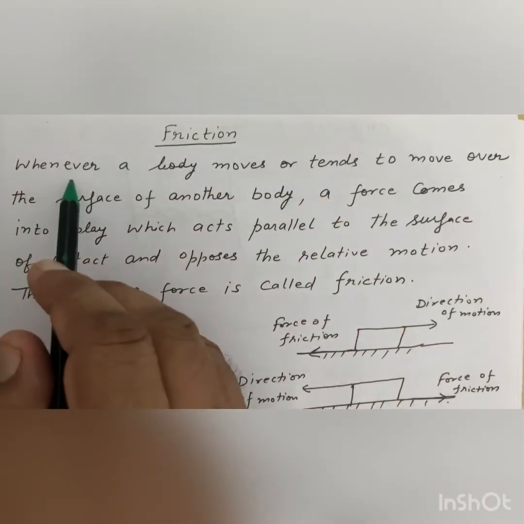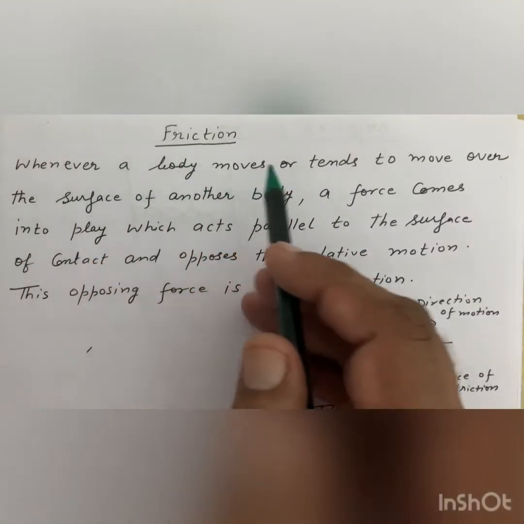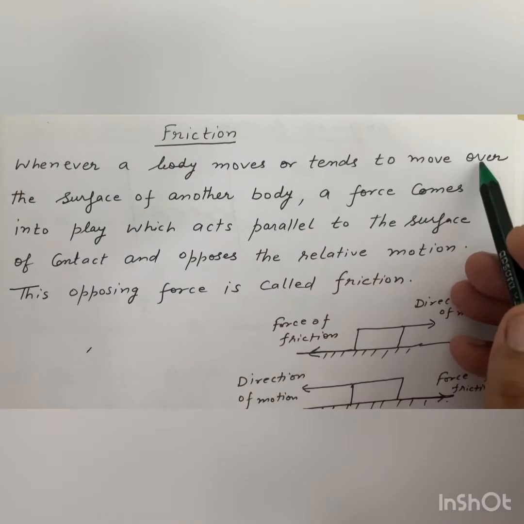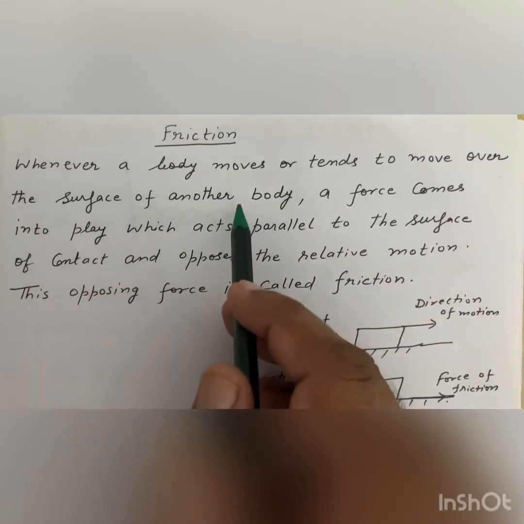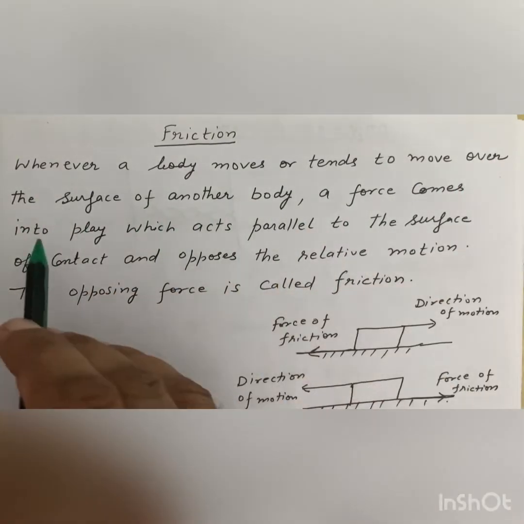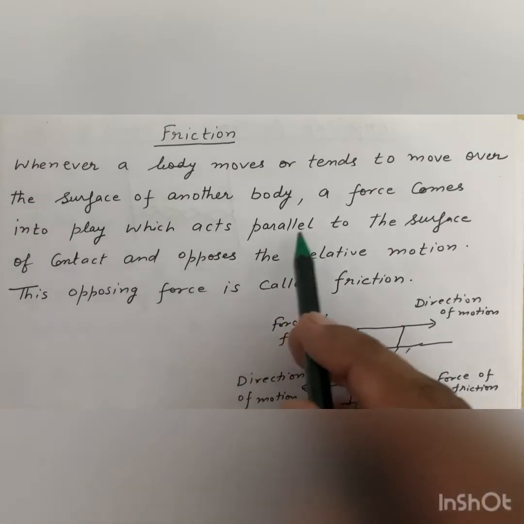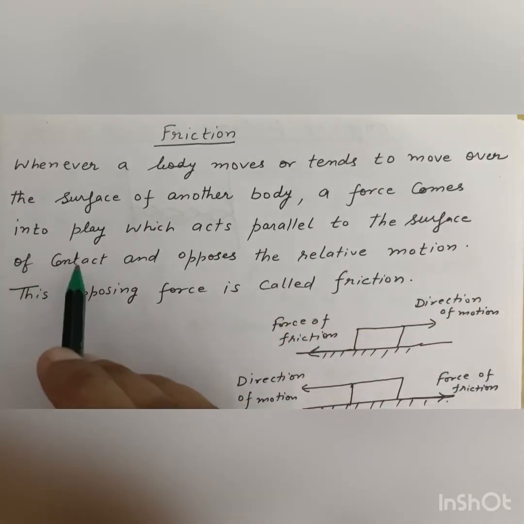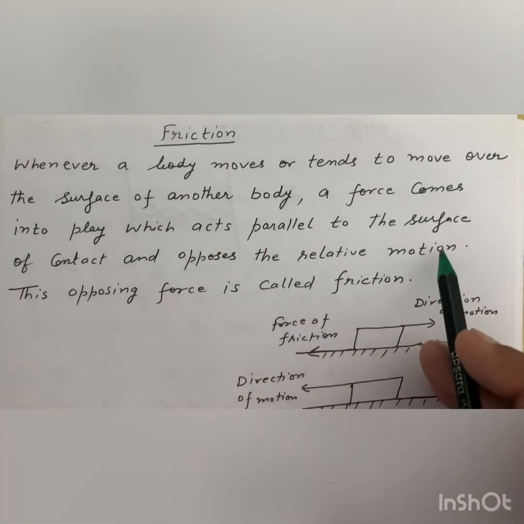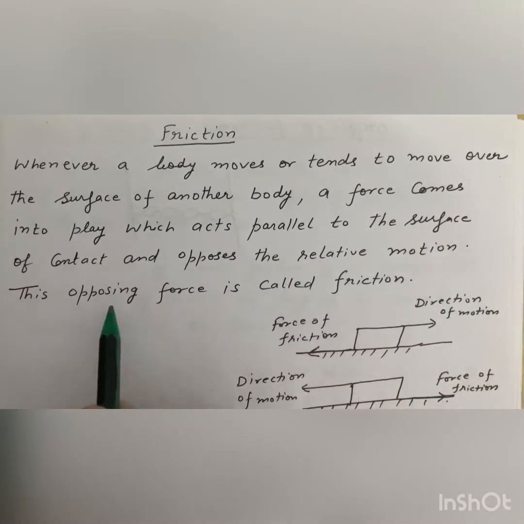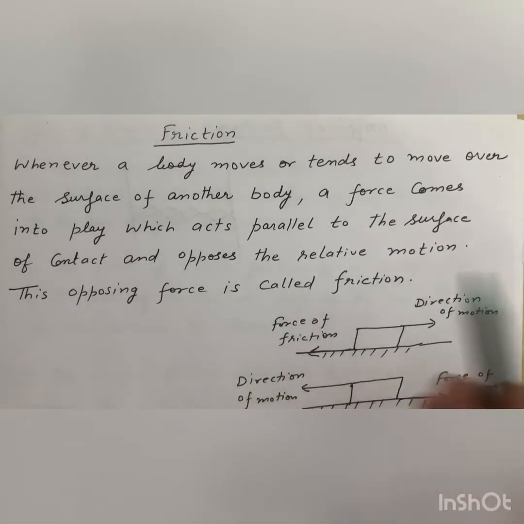Friction. Whenever a body moves or tends to move over the surface of another body, a force comes into play which acts parallel to the surface of contact and opposes the relative motion. This opposing force is called friction.